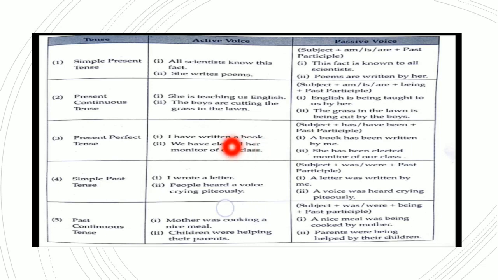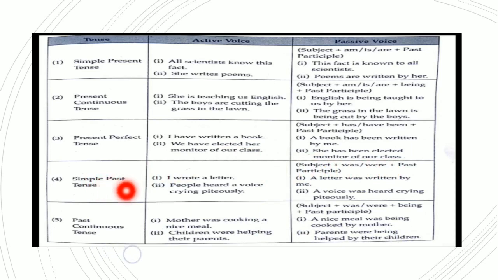So let's move ahead. Simple past tense. I wrote a letter. A letter was written by me. So the structure of this sentence will be subject plus was, were. Was is for singular, were for plural, plus the past participle. People heard a voice crying piteously. A voice was heard crying piteously.